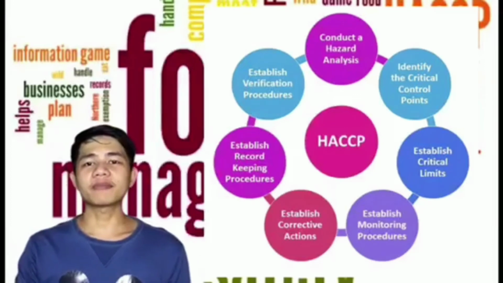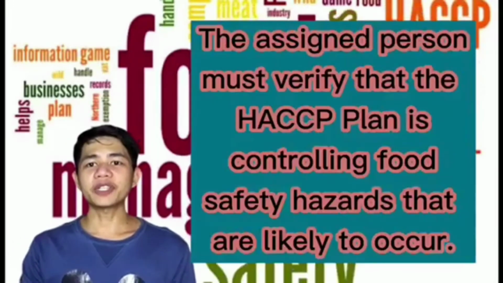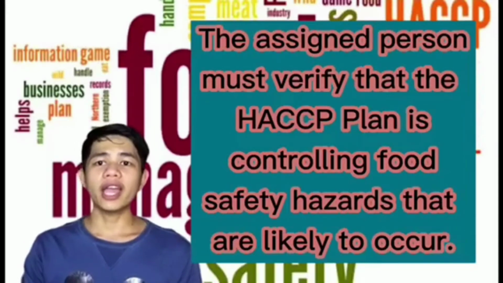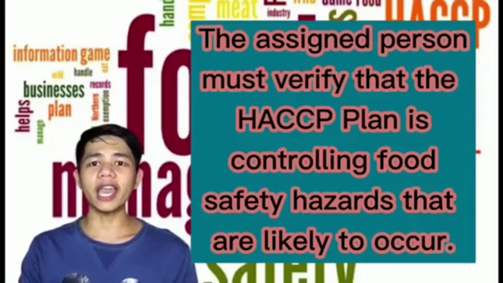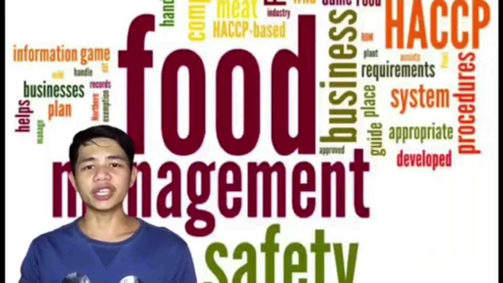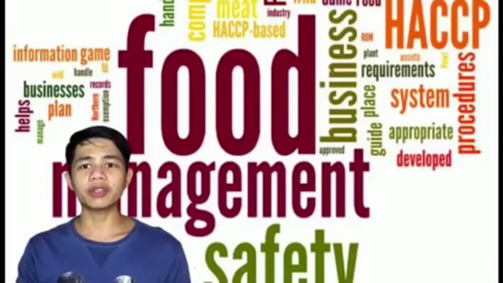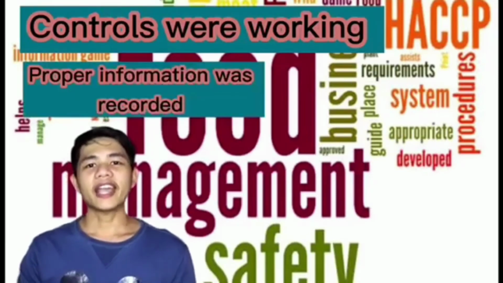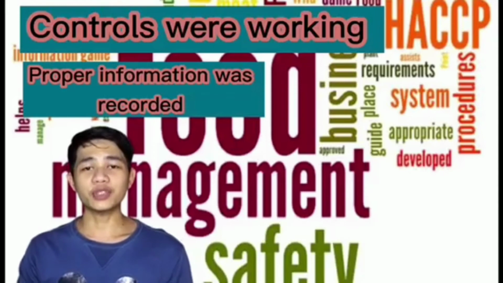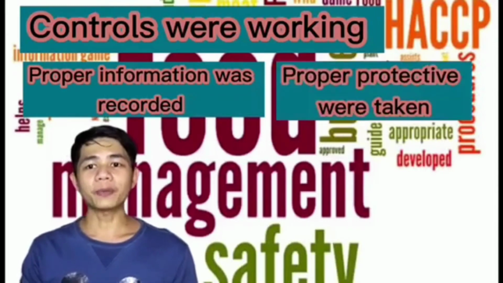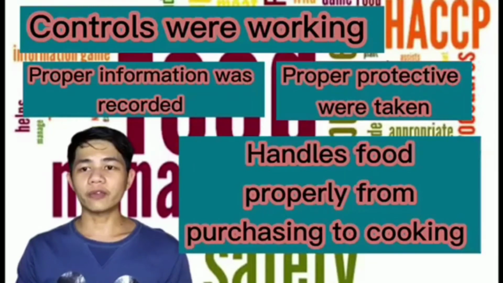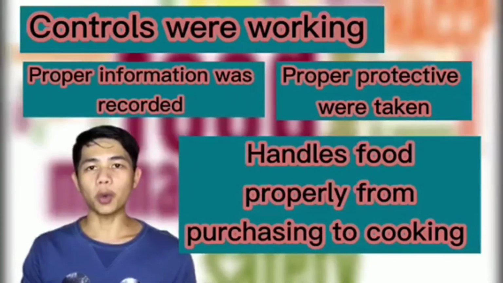Principle 7 is verification. The assigned person must verify that the HACCP plan is controlling food safety hazards that are likely to occur and that the plan is correctly implemented. In verification, a daily record review ensures, first, controls were working, second, proper information was recorded, third, proper protective action was taken, fourth, food is handled properly from purchasing down to cooking.